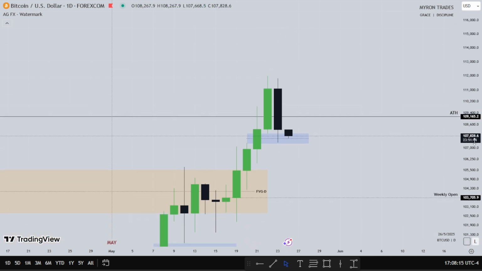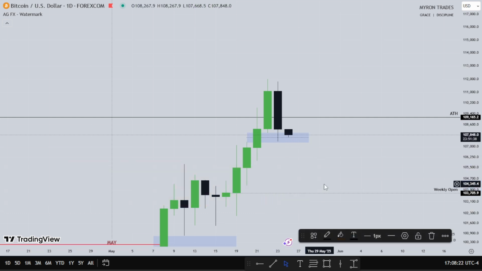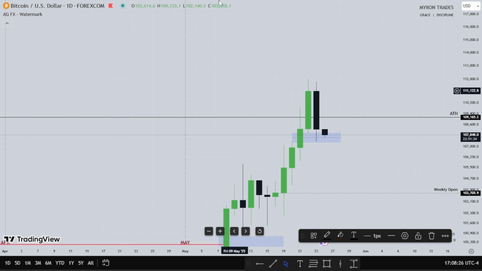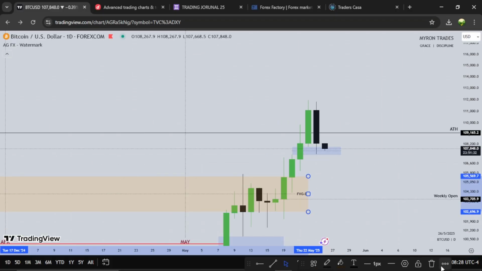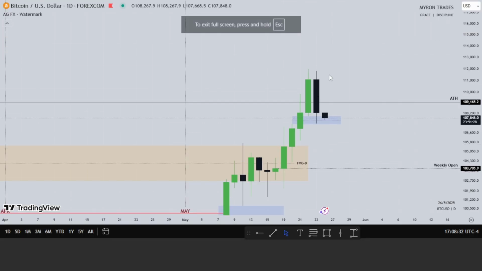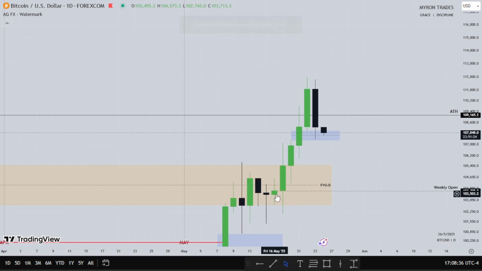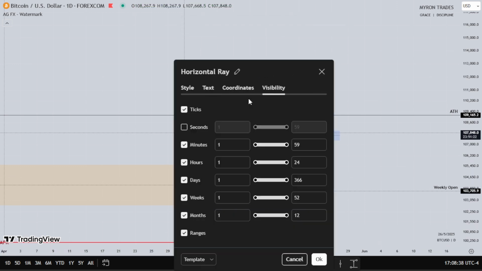But for it to go lower, I want to see Bitcoin use this fair value gap as resistance to go lower. Maybe falling into this old fair value gap, Bitcoin retracing into this old fair value gap. So we'll see. Take this off.